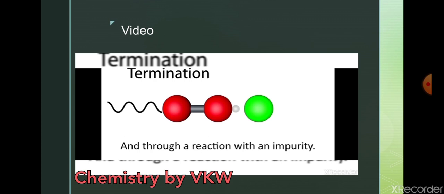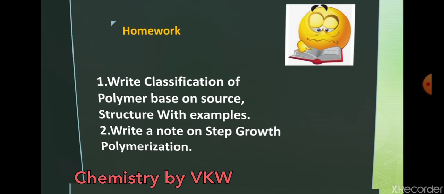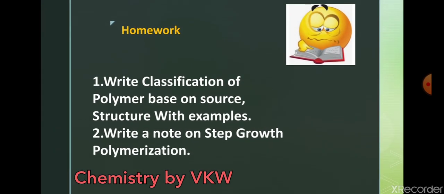So that is all about the mechanism for polymerization. In addition polymerization, we have seen the free radical mechanism or chain growth mechanism. Up to this part we have discussed.